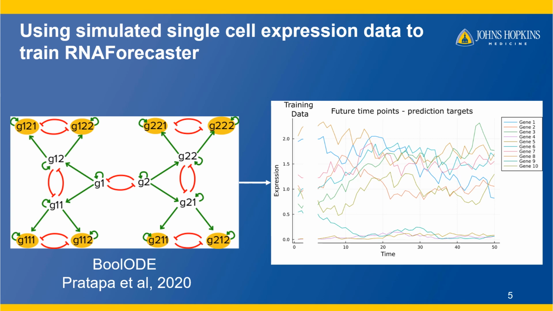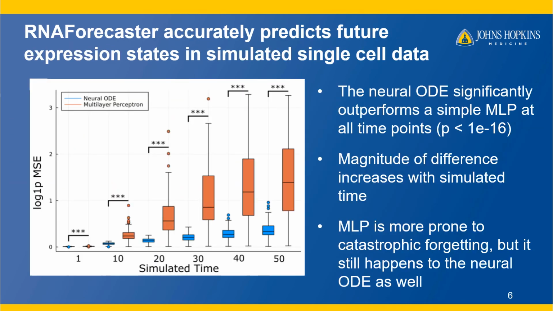This produces data like we have in the plot on the right, where the y-axis is the expression level in a single simulated cell with 10 genes, and the x-axis is simulated time. We input the first two time points to the neural network for training. Then we want to know how well the network learns to generalize its predictions to future time points. Here we have the mean squared error loss on the simulated data for the next 50 time points across 110 simulated datasets. We compare the neural ODE to a multi-layer perceptron, which is just a 5 hidden layer feed-forward neural network in this case.